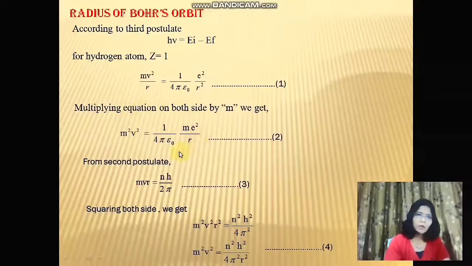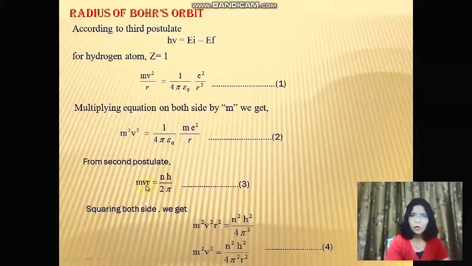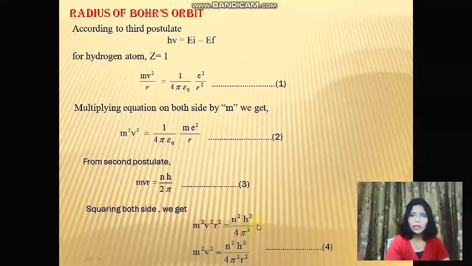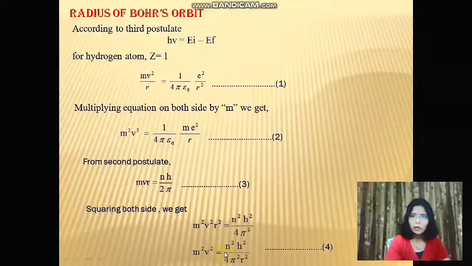From the second postulate of Bohr's theory, we know that the angular momentum is equal to an integral multiple of h upon 2 pi. So it is mvr is equal to nh upon 2 pi. Now squaring both the sides, we will get m square v square r square is equal to n square h square upon 4 pi square. Now if we rearrange a few terms, we can write m square v square is equal to n square h square upon 4 pi square r square.